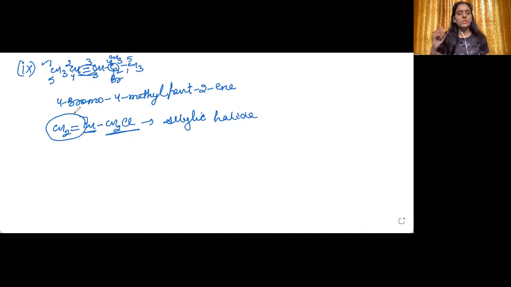So this is the allylic group, and this particular halide is the allylic halide.